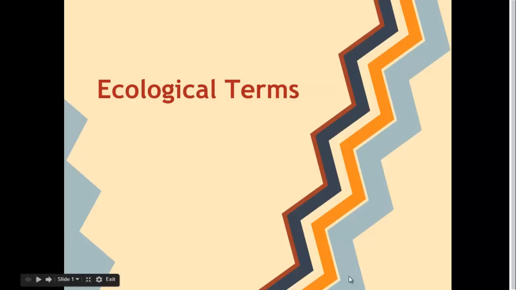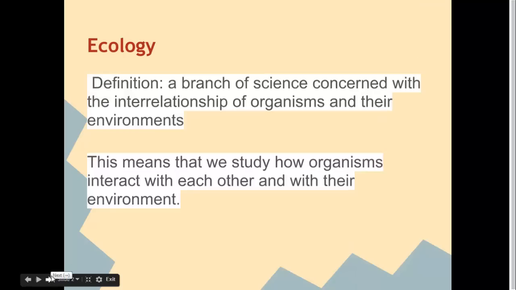So what are we talking about when we speak about ecology? Ecology is the branch of science that's concerned with the interrelationship of organisms and their environments. Meaning, when we study biology, we study a living thing. We don't necessarily study how that living thing affects its environment or how it is affected by its environment. In ecology, though, we'll look at a bacteria and we'll say, how does this bacteria affect its environment? Does it infect other things? How do the resources in the environment affect the bacteria? So we study how organisms interact with each other and with their environment.